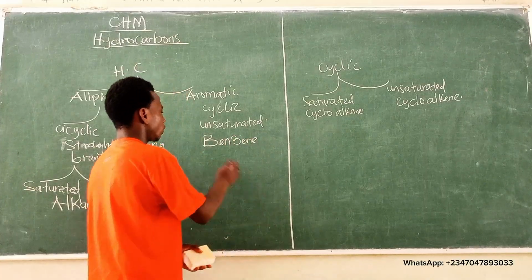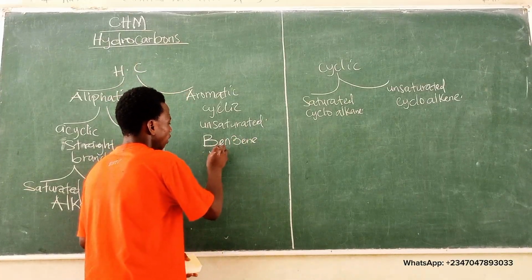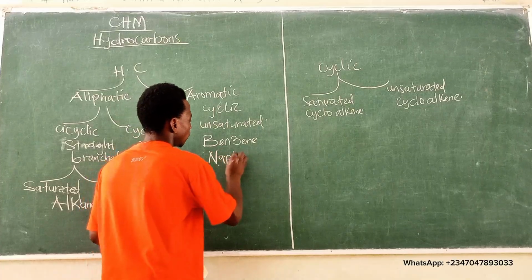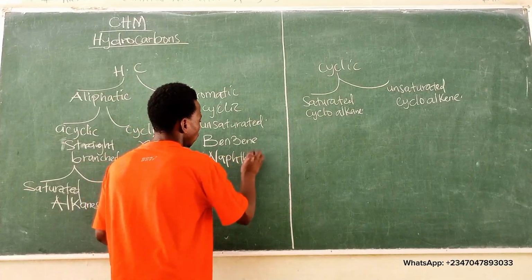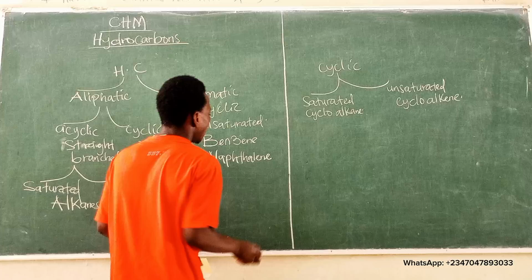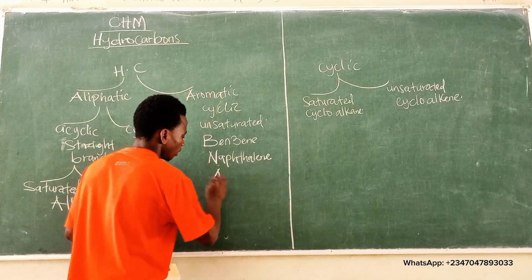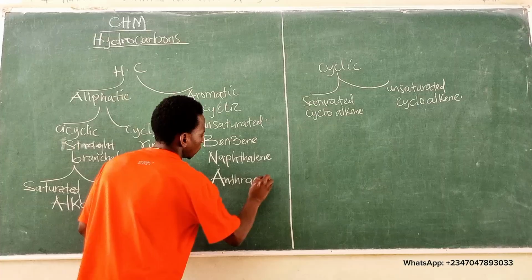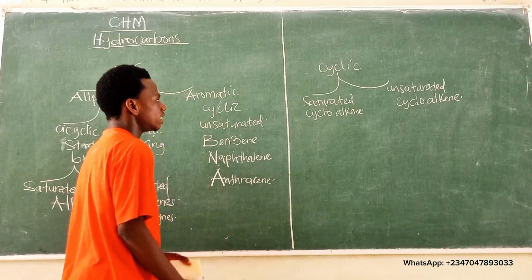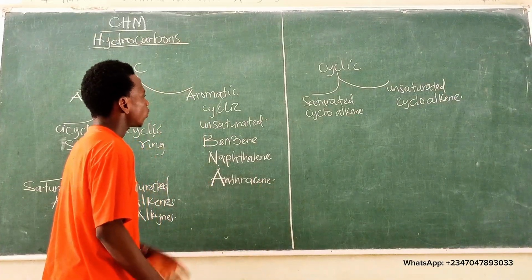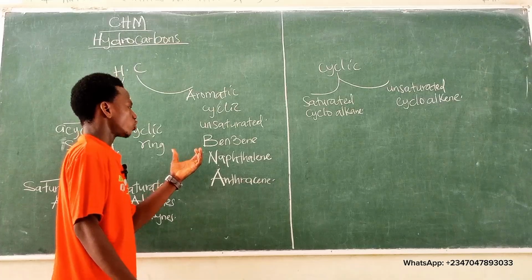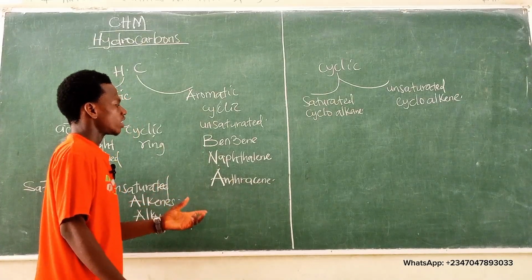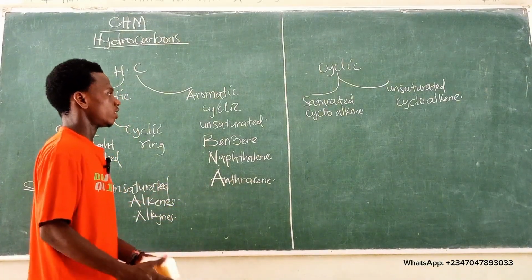Others include naphthalene and anthracene. Now, let's try to draw the structure of benzene, naphthalene, and anthracene.